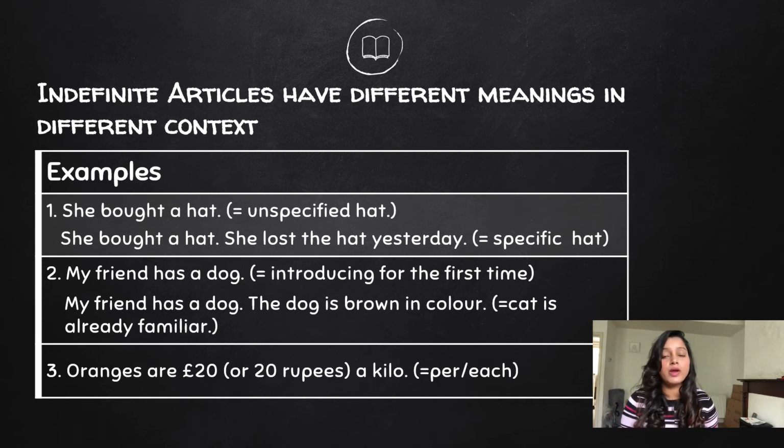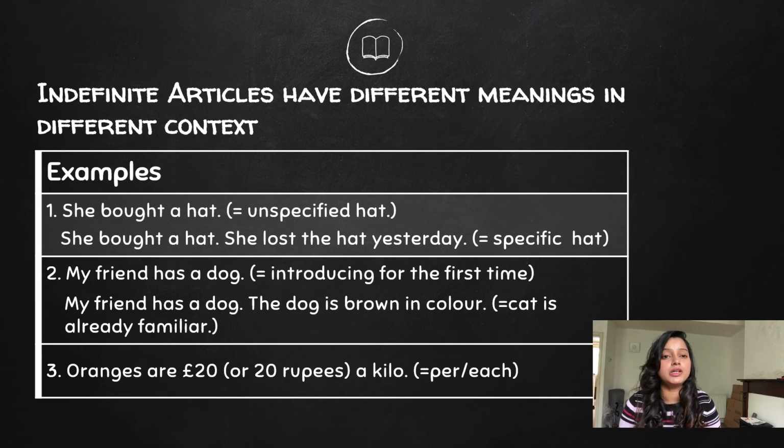Number 2, when we want to introduce an object or a person. For example, my friend has a dog. So I introduce the dog for the first time. My friend has a dog. The dog is brown in color.